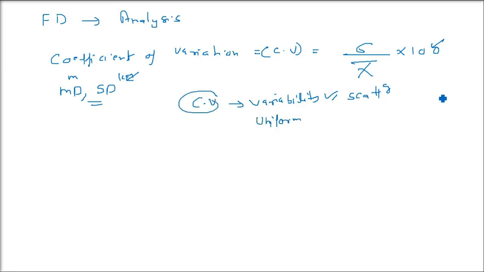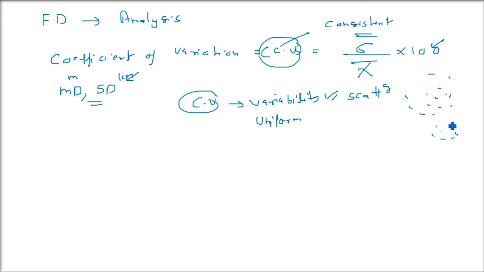See, more CV means more variability, less uniform. But the series with the lesser coefficient of variation is more consistent and more homogeneous than the other. All values are near the mean.